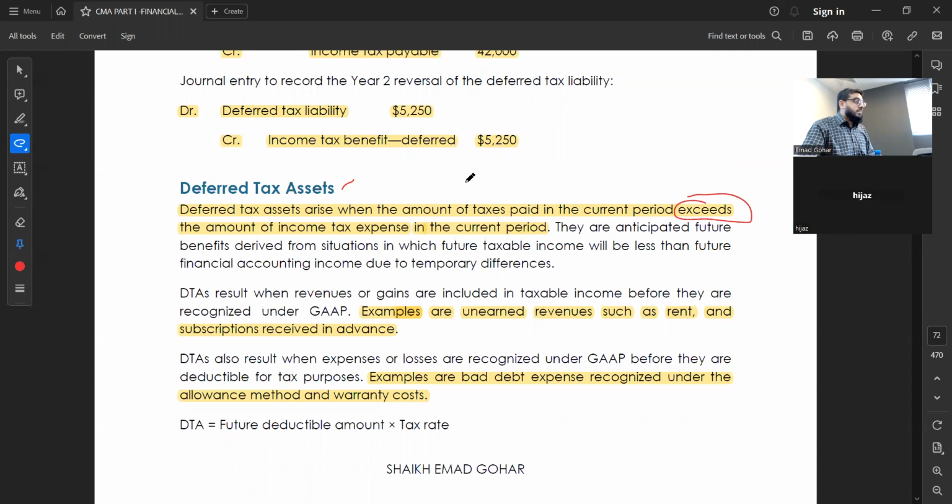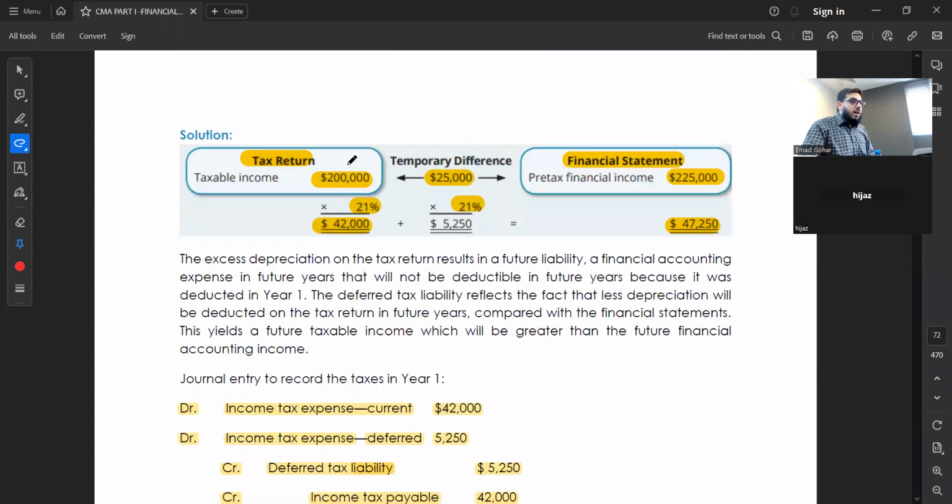Right or not? Yes. Here, see here. How much was income? Taxable income? 200. How much is financial statement? So what is happening above? I paid less. Then I think I should pay. This is my thinking as an accountant that I should pay tax how much?